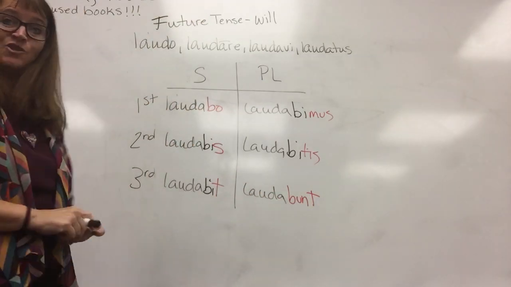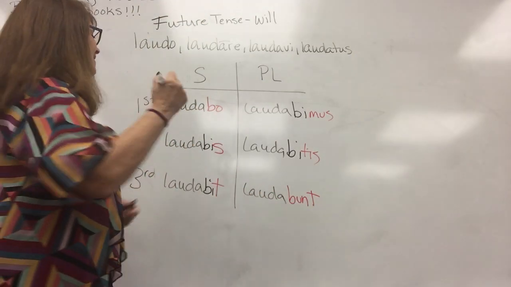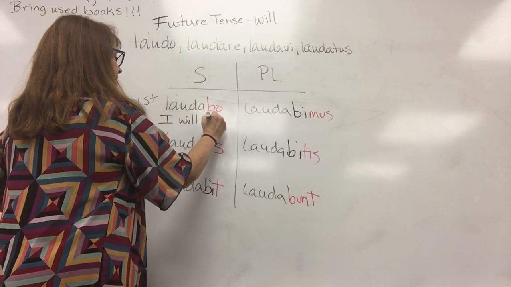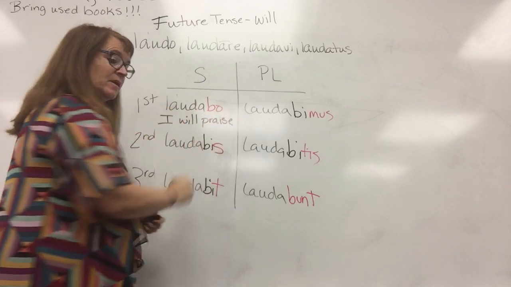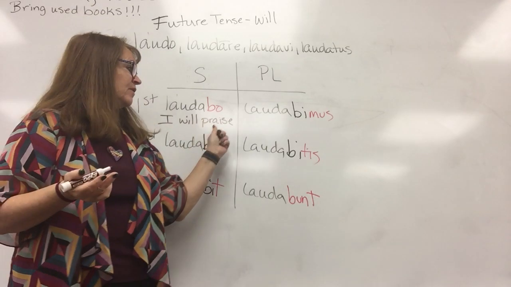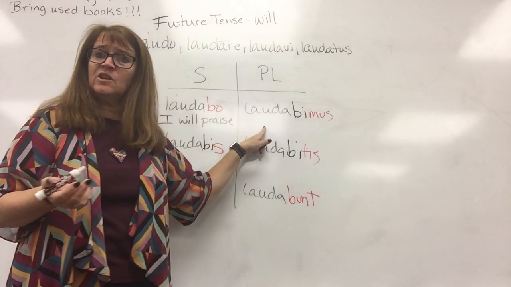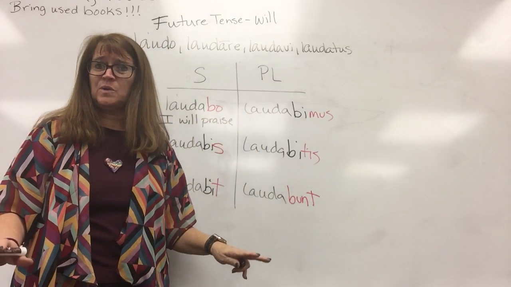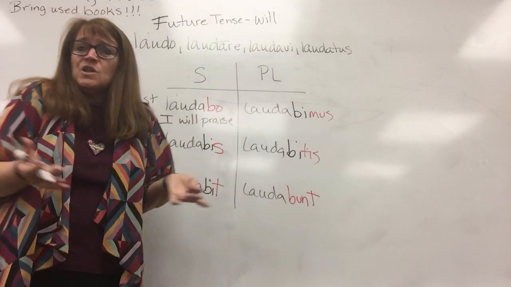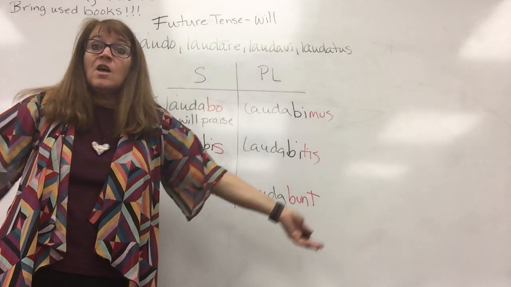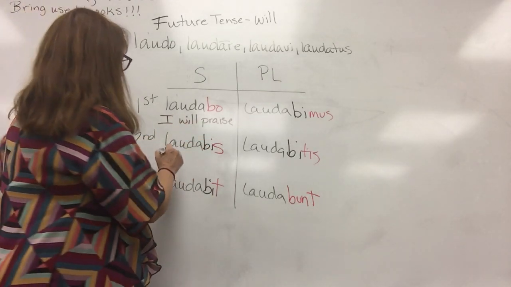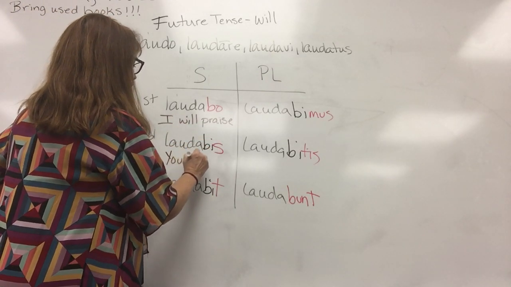And let's translate these. That's the last thing we'll do. I will praise. Now your grammar book will say shall for the first person, singular, plural, but you are welcome to just use will all the time. I think in English, we just use will. We hardly ever say, I shall go to the store today. Okay, I will go to the store today. So feel free to just use that will.